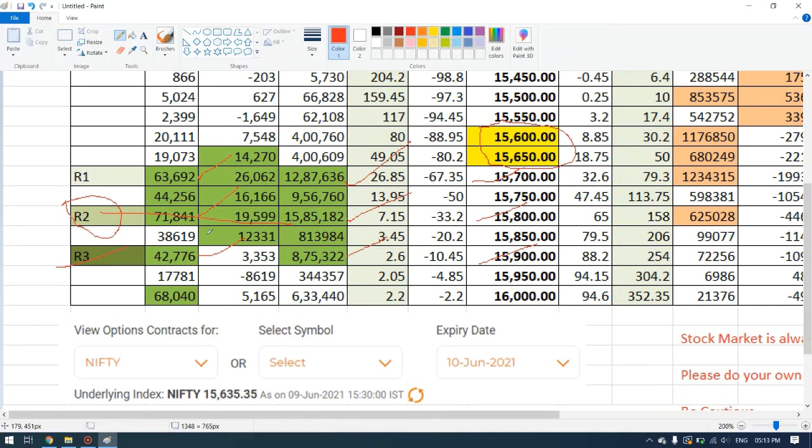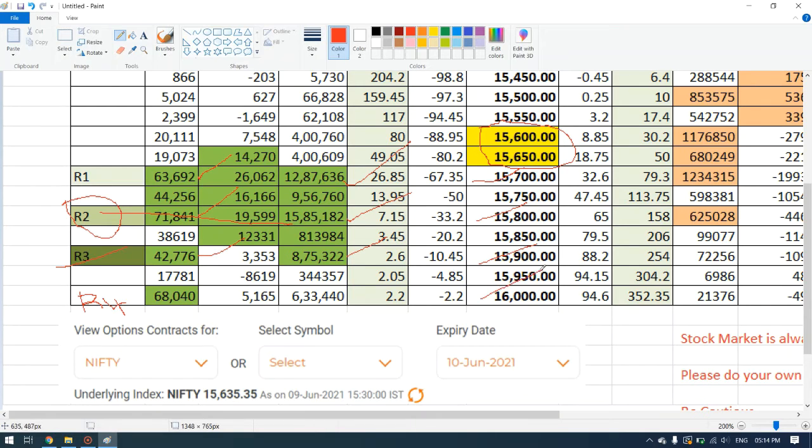We can consider 16,000 as the fourth resistance, but I have not highlighted it because the expiry date is tomorrow, and in one day the market will not increase 300 or 400 points. It happens very rarely, and I don't think it will happen tomorrow. So I have ignored this 16,000.